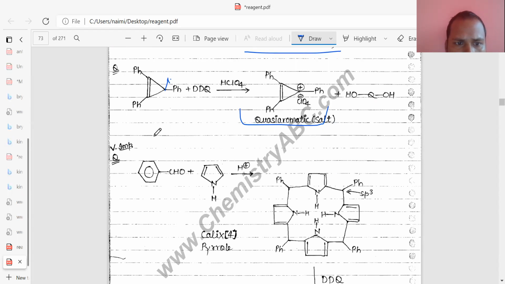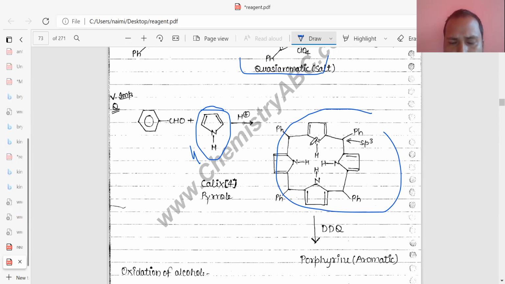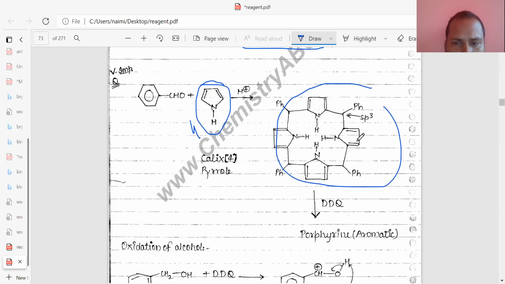Again, when you add four equivalents of pyrrole, it forms this species, meaning a porphyrin ring will be formed.